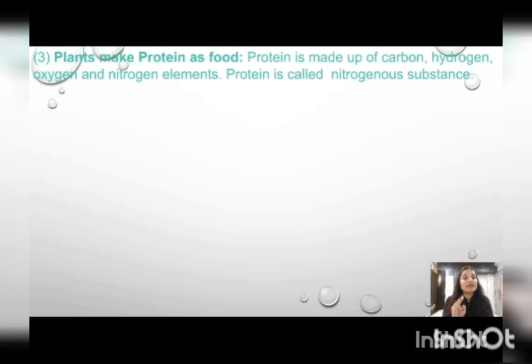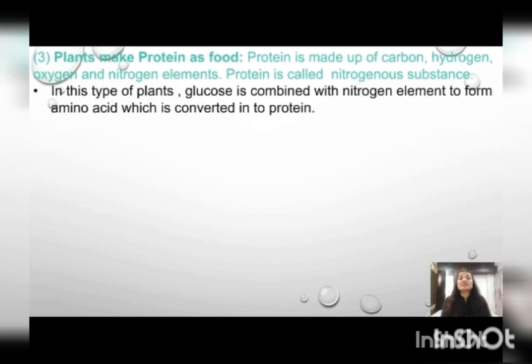So nitrogen is the extra element which combines with carbon, hydrogen and oxygen, means glucose, and is converted into protein containing nitrogen. Because of the presence of nitrogen, it is also called a nitrogenous substance. Now, such plants, not all plants, can combine glucose with nitrogen to form amino acid, which is converted into protein.